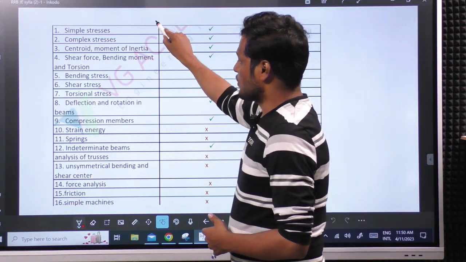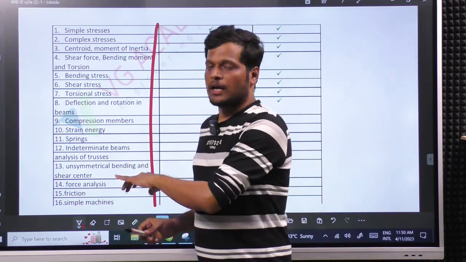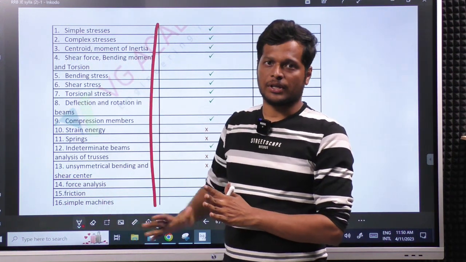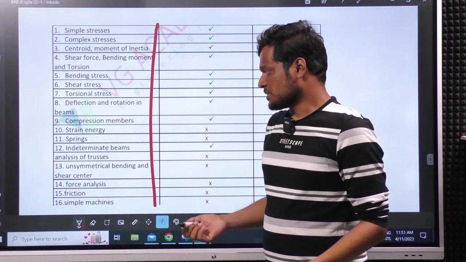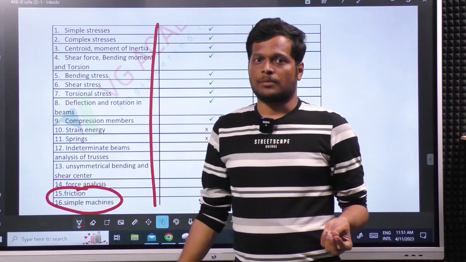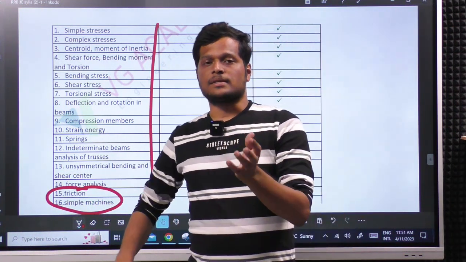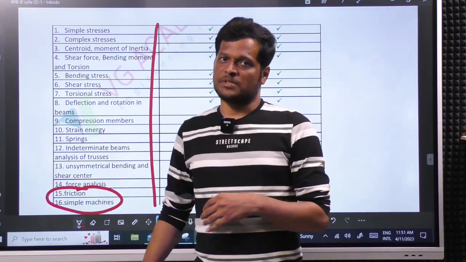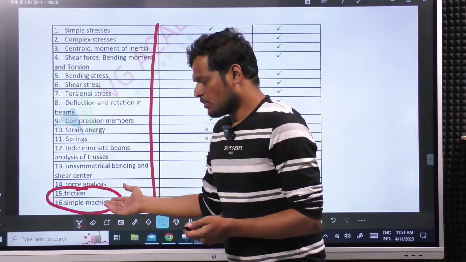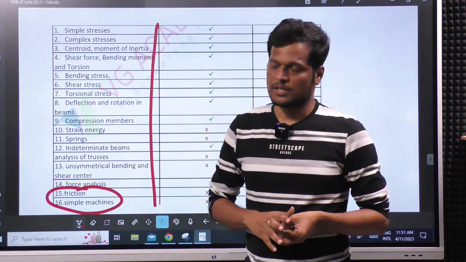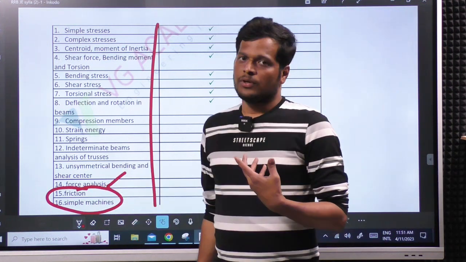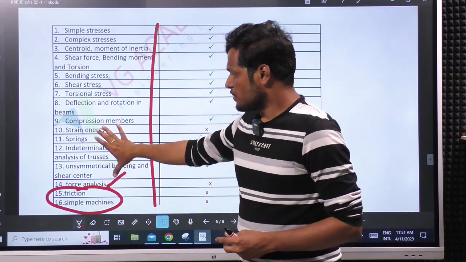So, this is the syllabus we are going to cover, but may not be in this order. I may change the order here and there to create a flow, but somehow we will cover everything. Compared to regular state government jobs, generally friction and simple machines will not be part of the syllabus. Particularly for APPSC AEE, you have friction and simple machines as well, but for the majority of state government syllabus, generally we will not see simple machines. Anyway, we will be covering this as well. And force analysis, which is a part of engineering mechanics. So, these are the topics we will be covering.